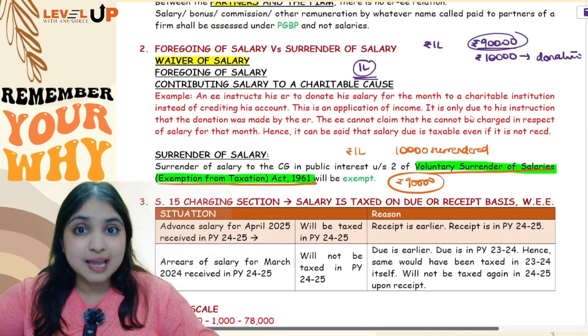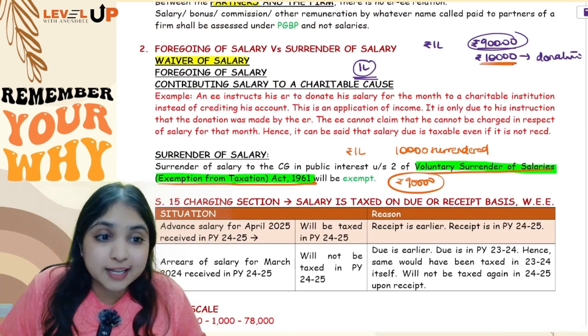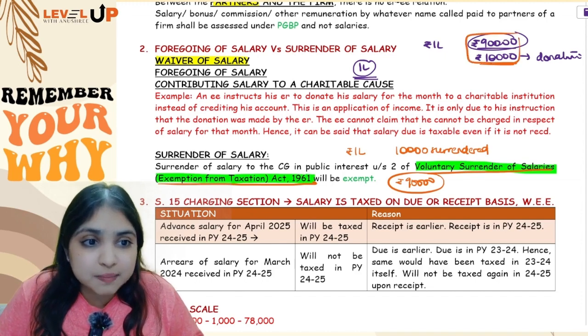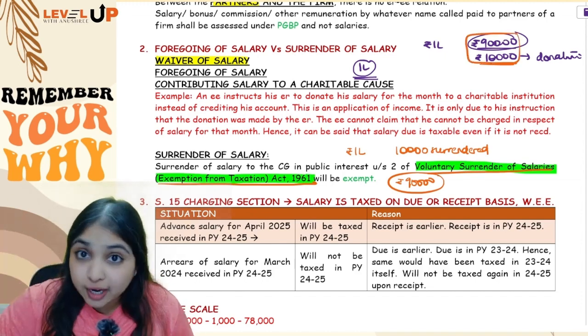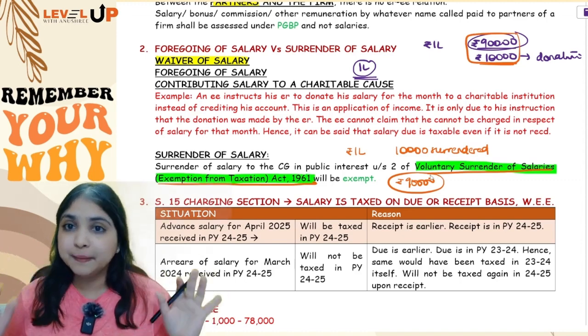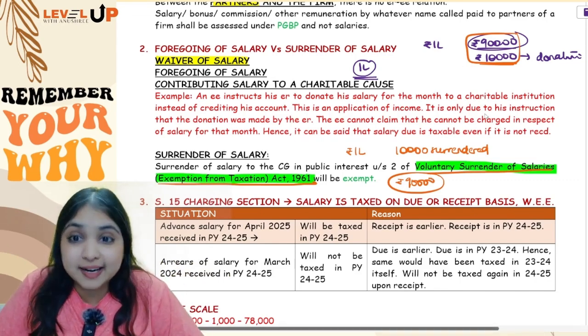But can you say the same thing for foregoing of salary also? No, even if I forego 10,000 rupees of my salary, it doesn't matter. It is as if my salary income is still the full 1 lakh. But when I surrender salary under this particular Act, then the amount of salary which I have surrendered is going to be fully exempt. So this was about foregoing of salary and surrender of salary.